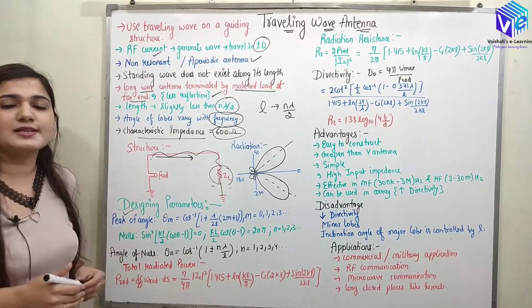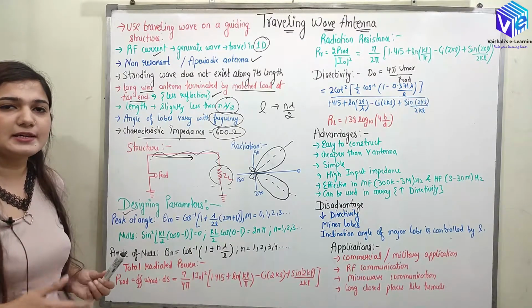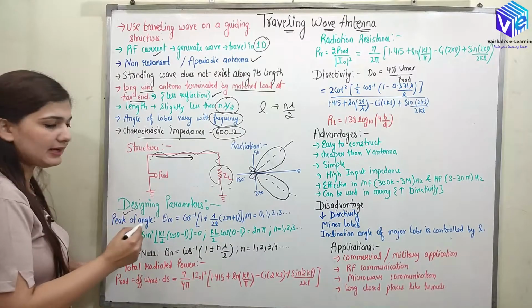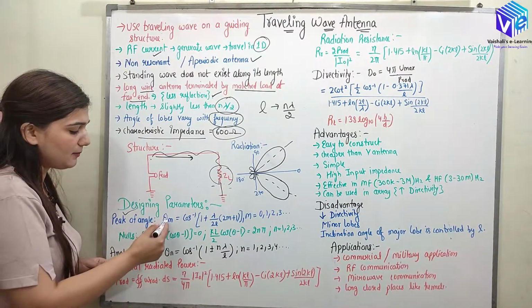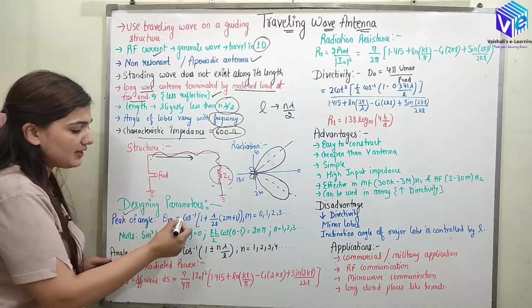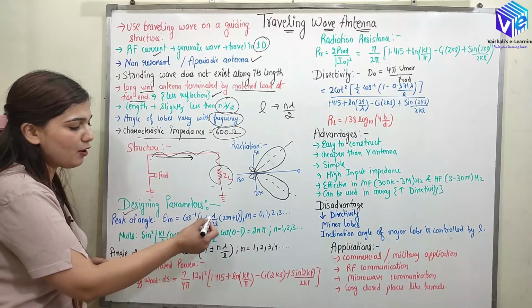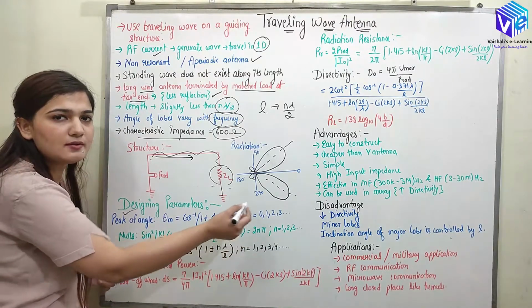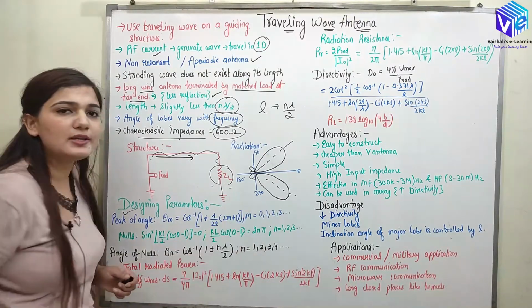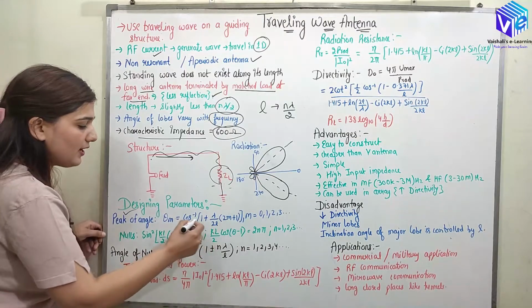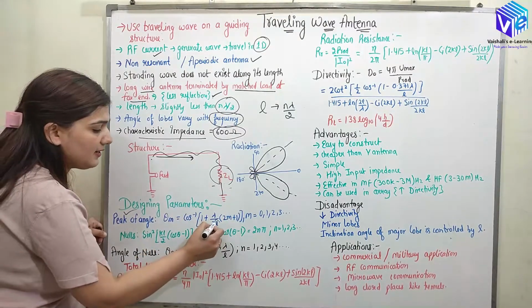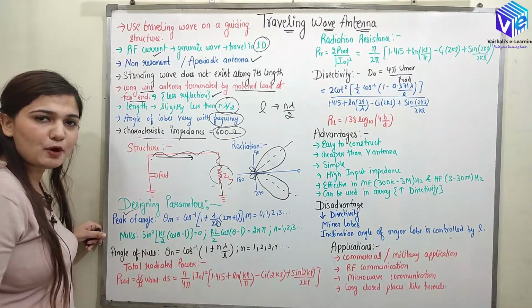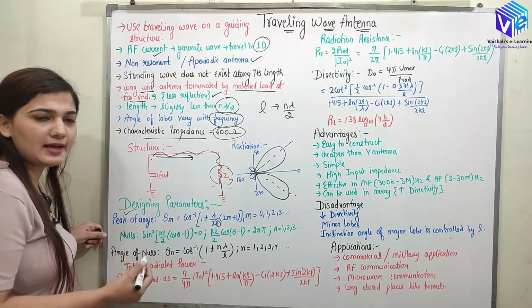Now coming to the design parameters. To design it, we should understand where I am getting the maxima. So I should know the peak angle. The peak angle will be denoted by theta m. It is equal to cos inverse of 1 upon 2L multiplied by (2m plus 1), where m is any integer 0, 1, 2, 3 and so on, right? Now here we have the L term. You can see the angle of maxima depends upon the length of the wire that I am using.